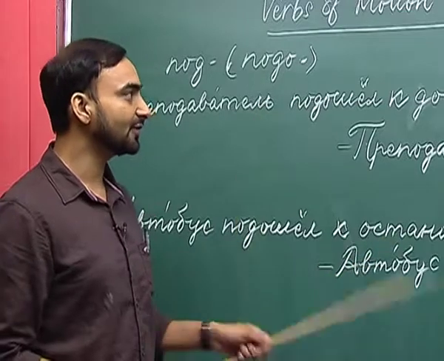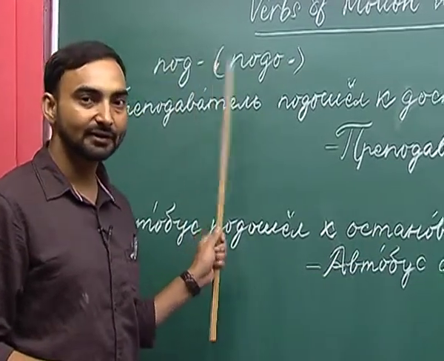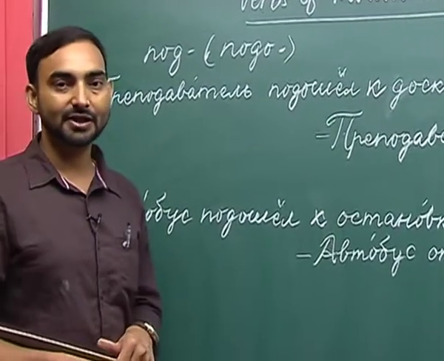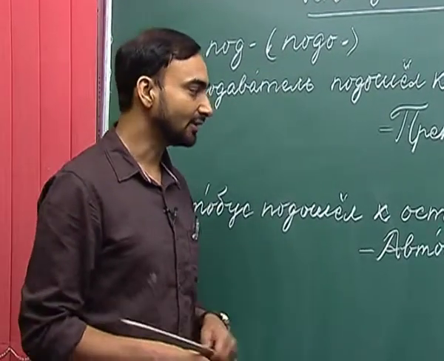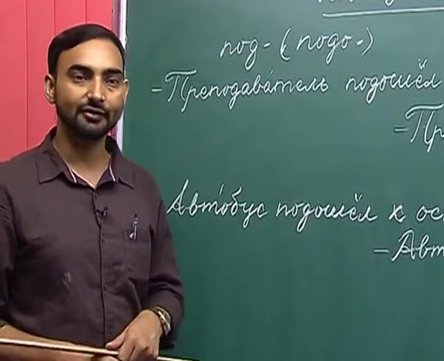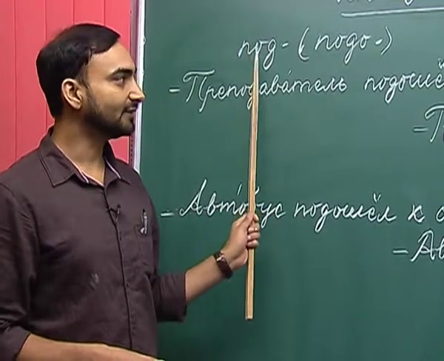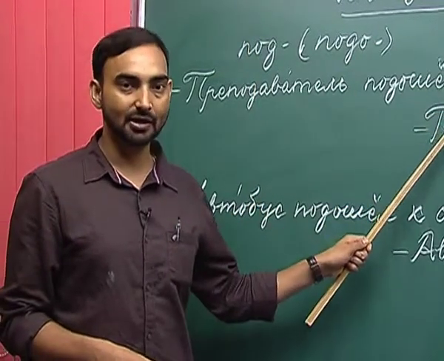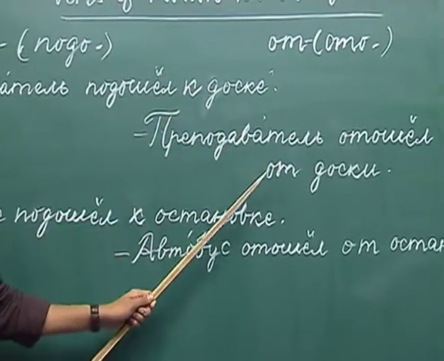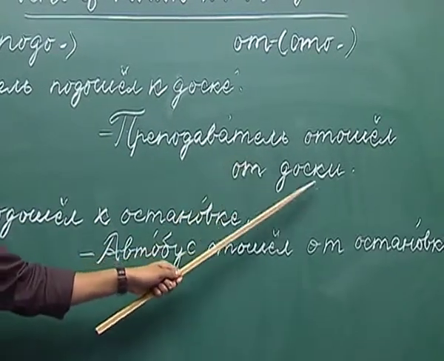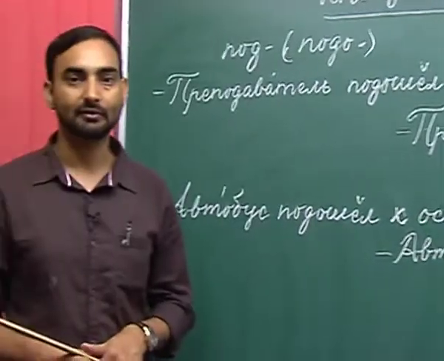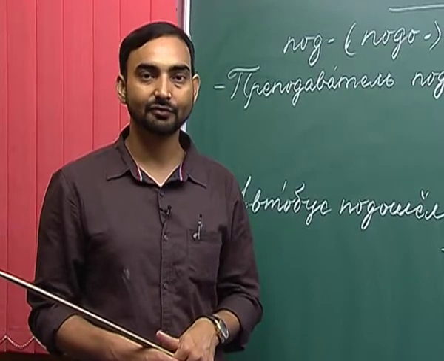So, this is the difference between the prefixes pad and at and their meanings, the questions they answer, the various prepositions that they take and the cases of nouns. So, pad takes the preposition ka along with the noun in the dative case, and at takes the preposition at along with the noun in the genitive case. Now, we will look at the other pair of prefixes.